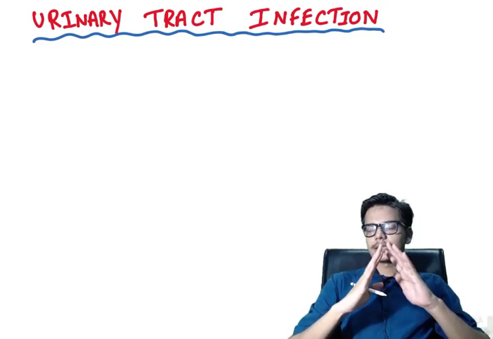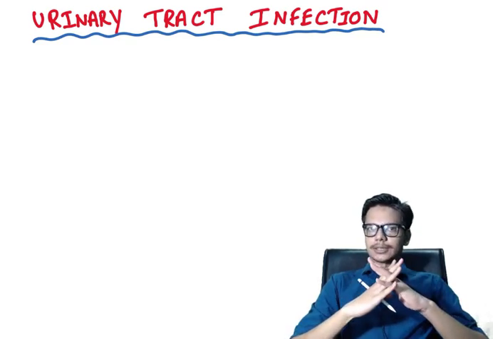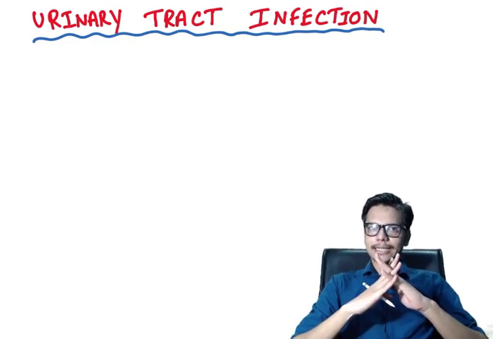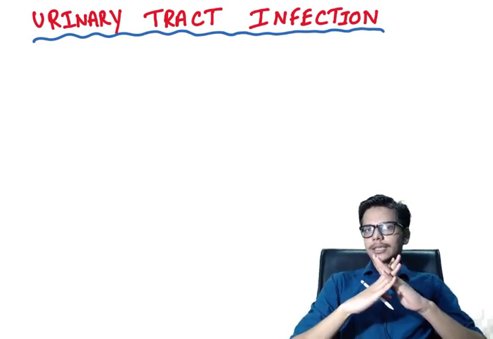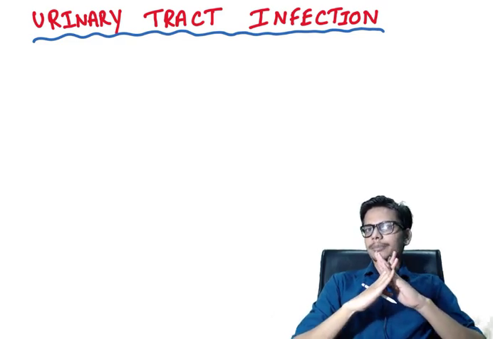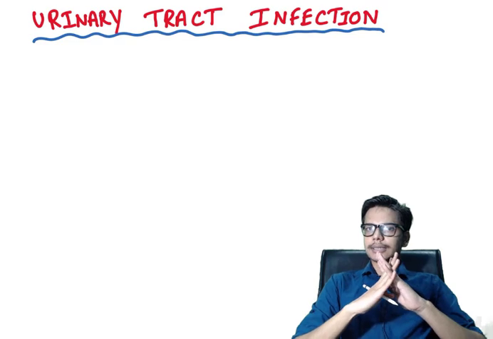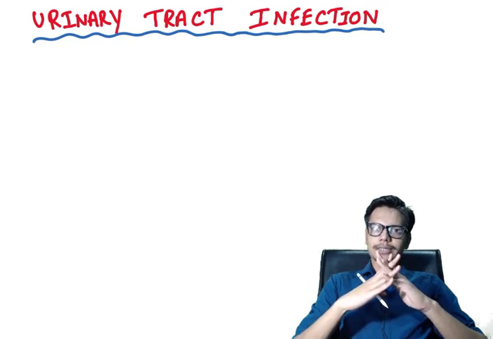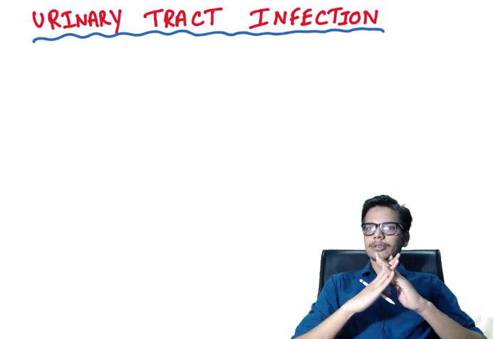Today we shall discuss urinary tract infection. At first you have to know that urinary tract infection in adults is very different from urinary tract infection in the pediatric age group. This is because in the pediatric age group, sometimes the urinary tract infection may be associated with congenital or anatomical abnormality